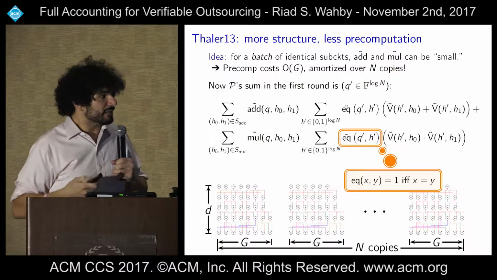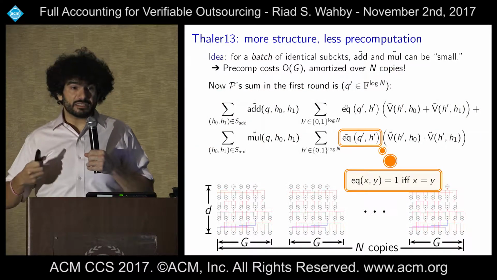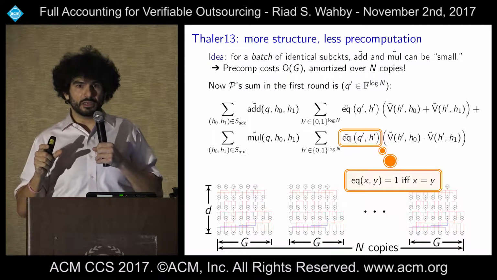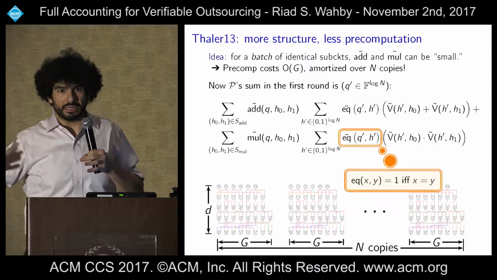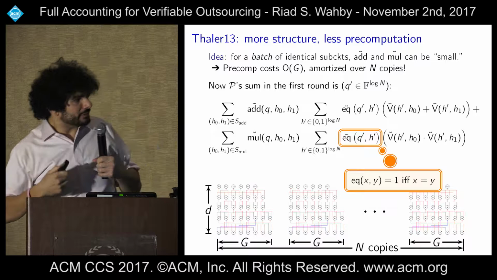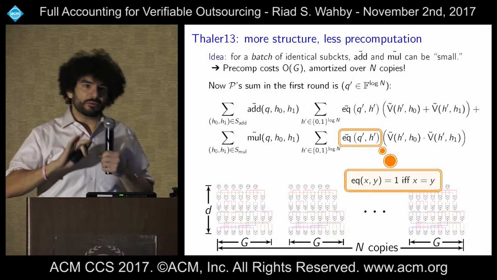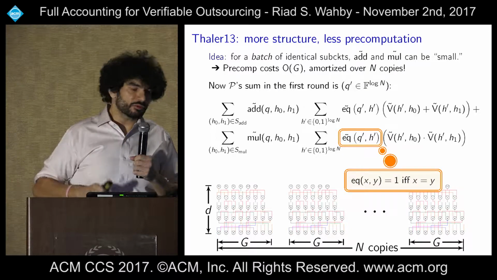Okay, so the reason that's cool is because that means that evaluating the wiring predicate is only as expensive as one of the sub-computations, but that evaluation is essentially amortized over all n copies. So that's great. Okay, how about the prover's work? Well, things have gotten a little nastier. Again, don't worry about it. We're going to see what happens. But we've added another little wiring predicate here. It's just 1 when its inputs are the same.